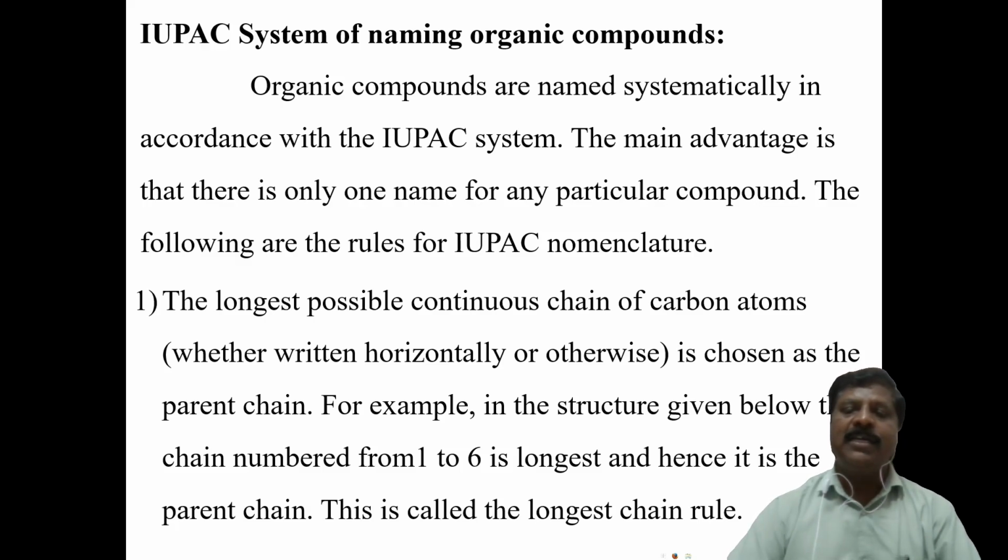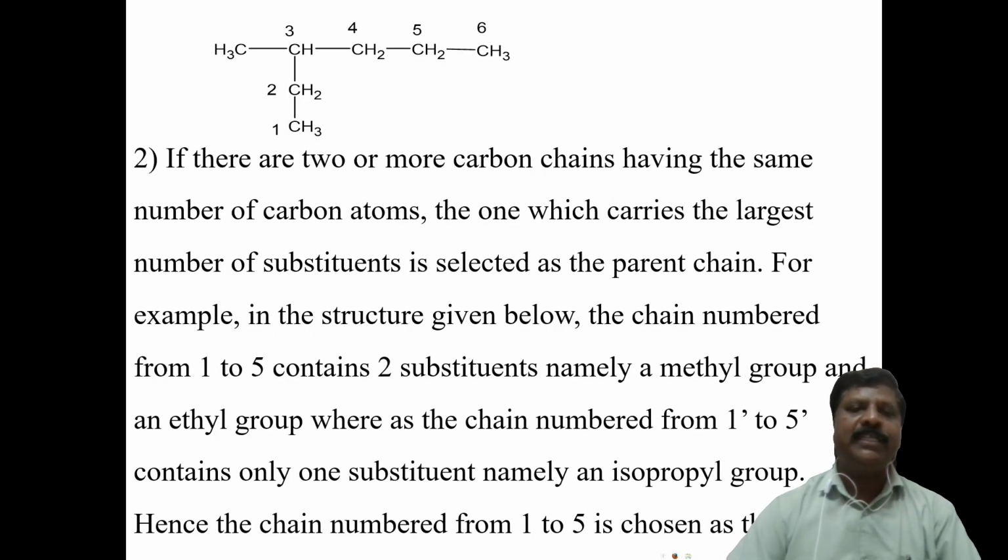For example, I show the structure here. How is the chain selected? The compound may be written vertically or horizontally, but you have to choose it such that it is the longest. Suppose we take this: 1, 2, 3, 4, 5.